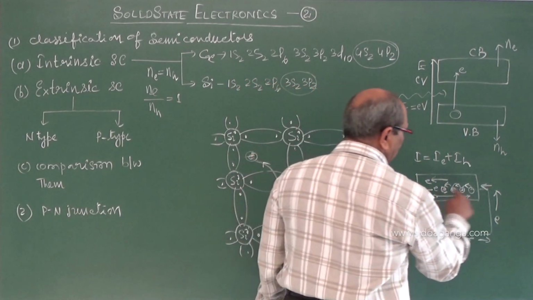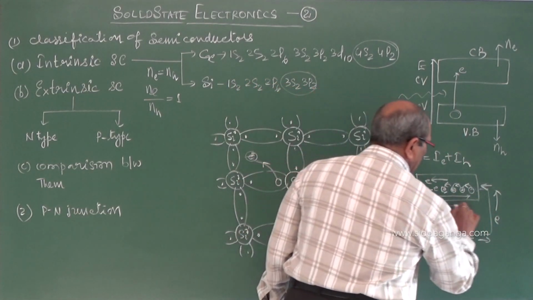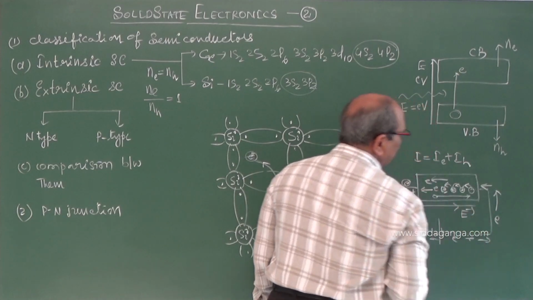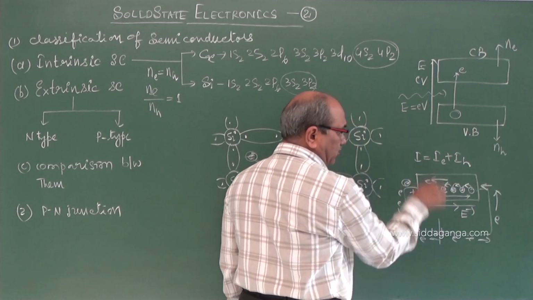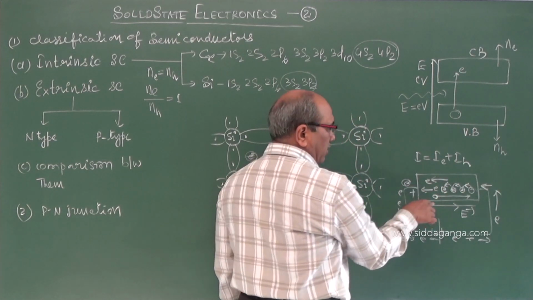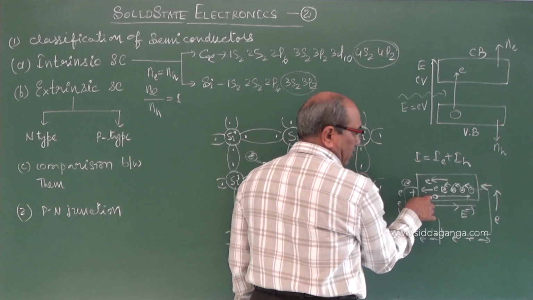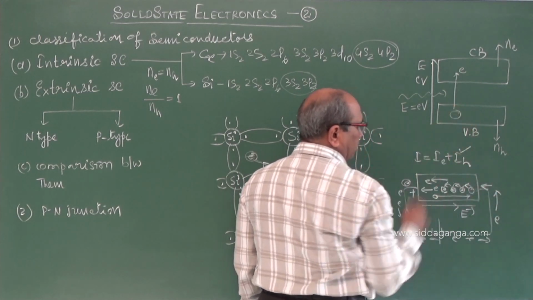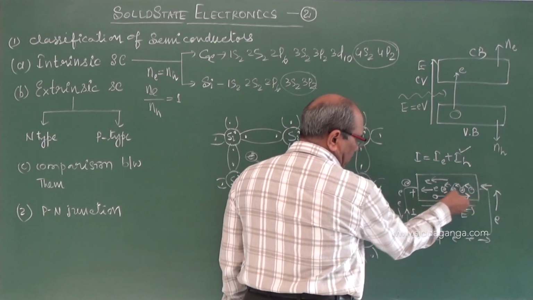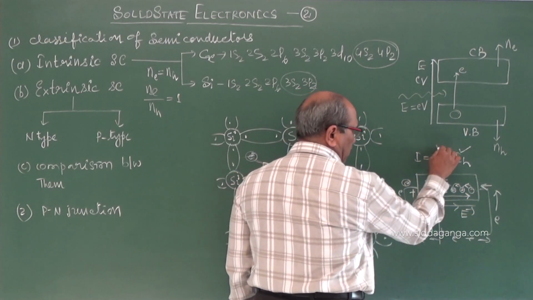Because an electric field is established, in the direction of the electric field the positive hole, which is a positively charged carrier, moves in the direction of the field constituting the current IH, whereas electrons move in the opposite direction and constitute the current IE.